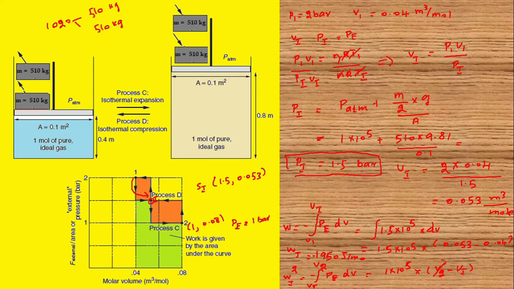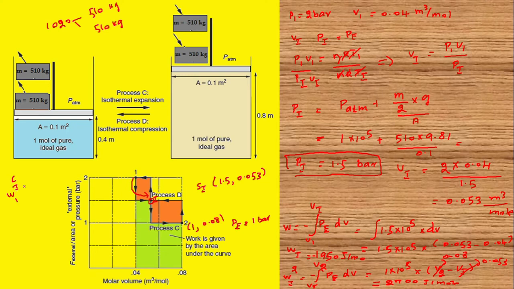V2 is 0.08, Vi is 0.053. This will be minus 2700 joule per mole.